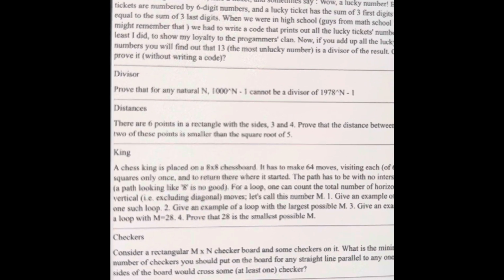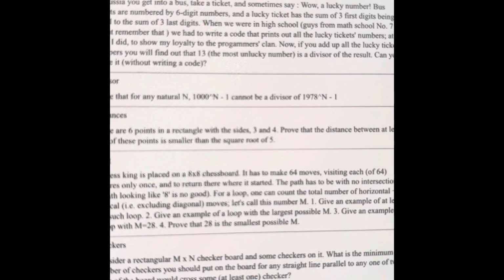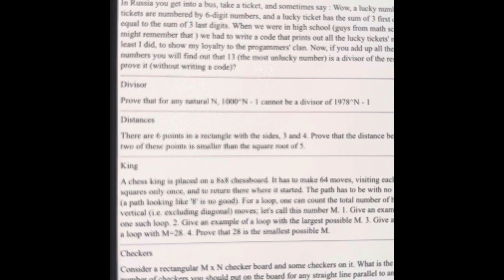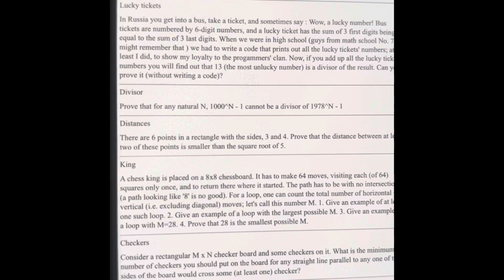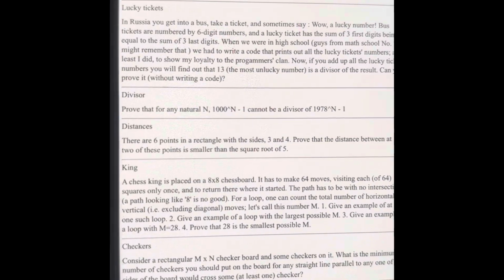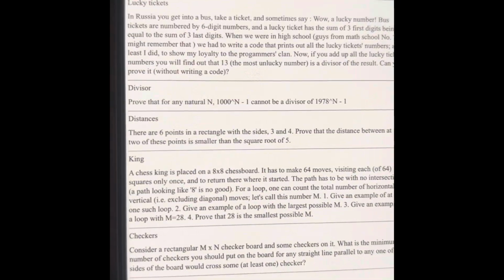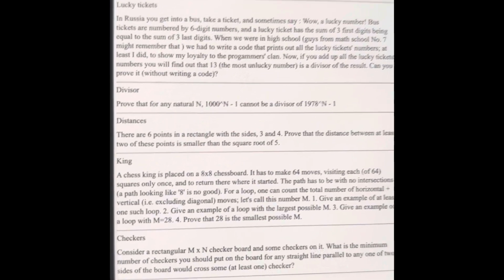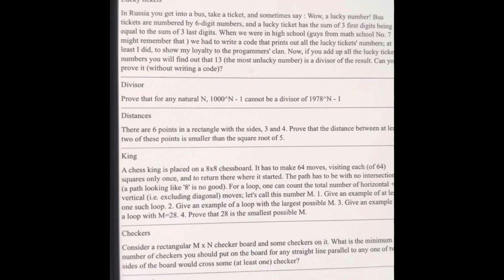A chess king is placed on an 8x8 chessboard. It has to make 64 moves, visiting each square only once, and return to where it started. The path has to be with no intersections. For a loop, one can count the total number of horizontal plus vertical moves. Let's call this number m. Give an example of at least one such loop.